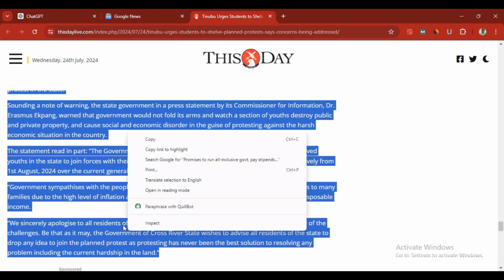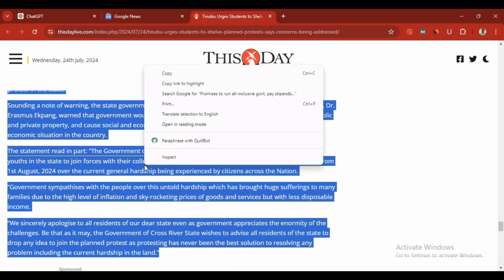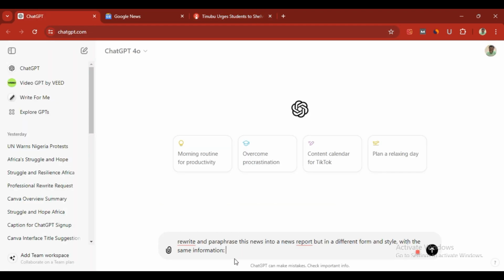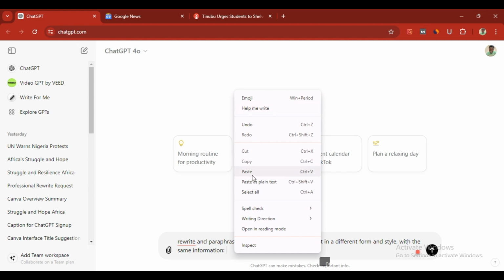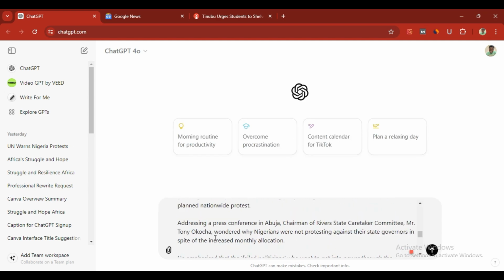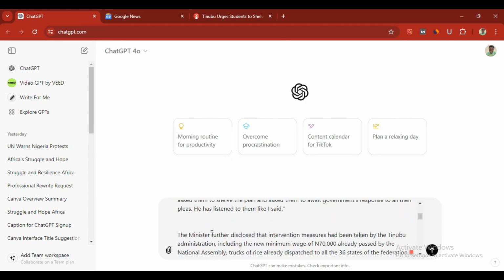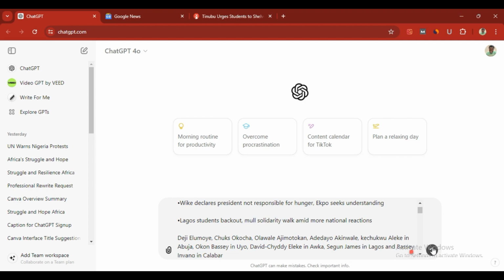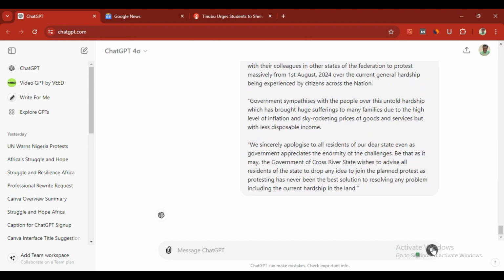We copy, come back to ChatGPT and paste. Okay, send to ChatGPT so ChatGPT can do exactly what we ask.